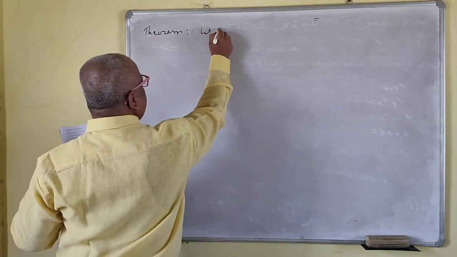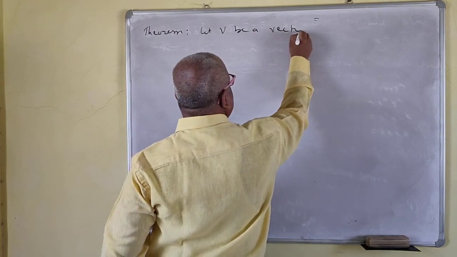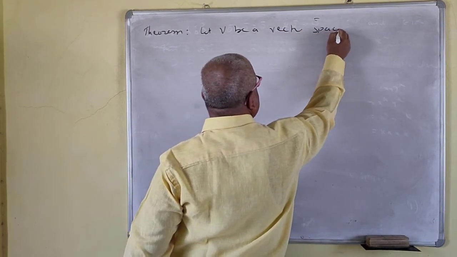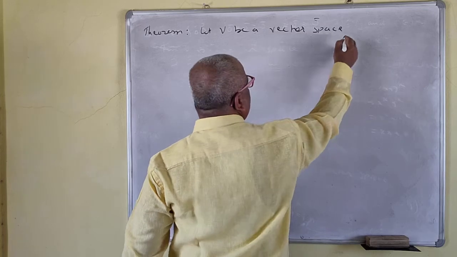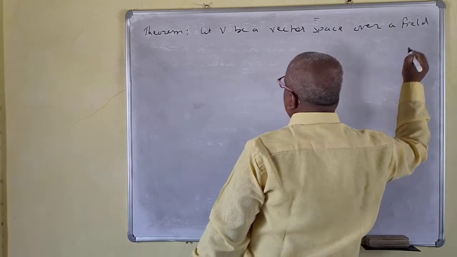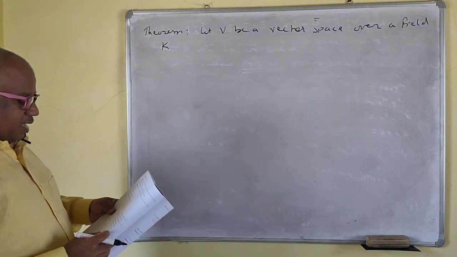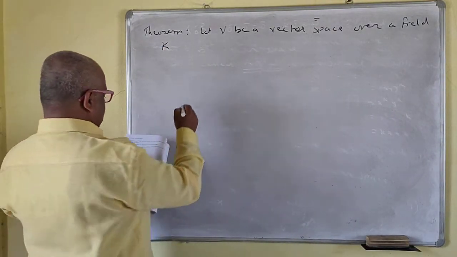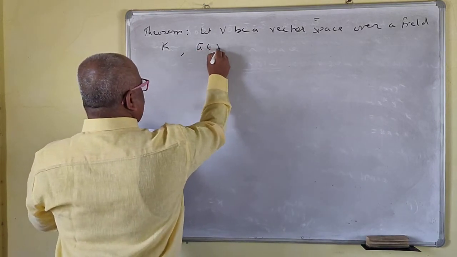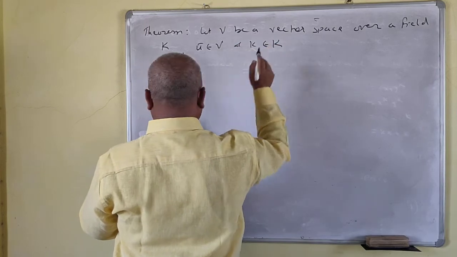Let V be a vector space over a field K. If U bar belongs to V and K belongs to the field, then